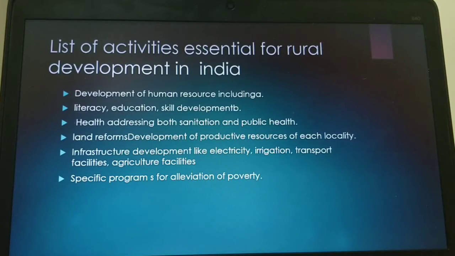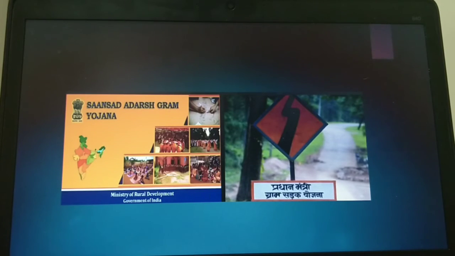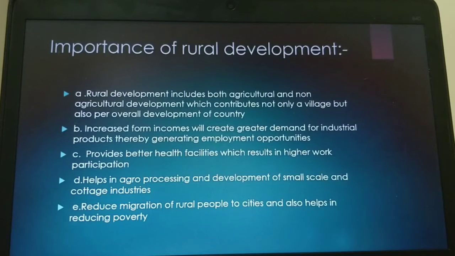And specific programs for the alleviation of poverty; the government must introduce special programs. There are certain programs introduced, Pradhan Mantri Gram Sadak Yojana, roads and transportation, and Sansad Adarsh Gram Yojana. There are many more developmental programs they introduced.